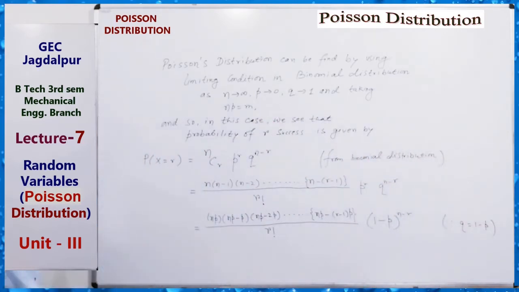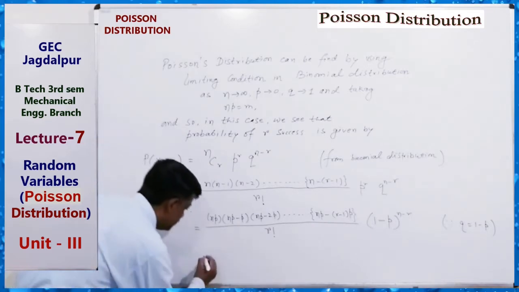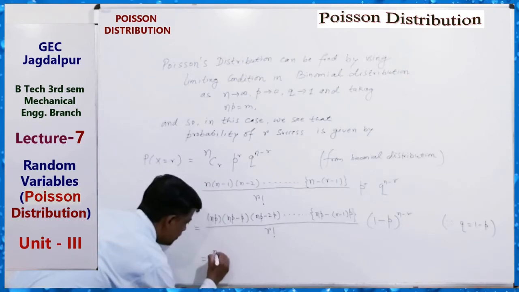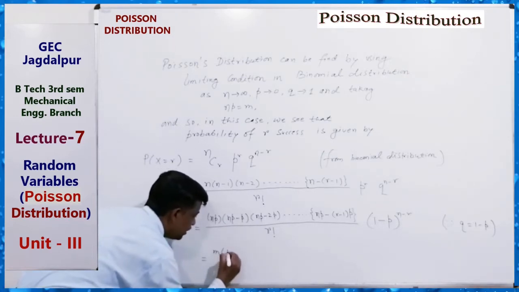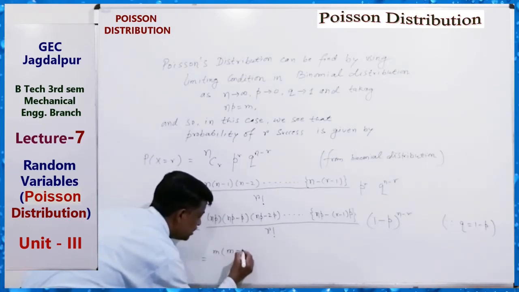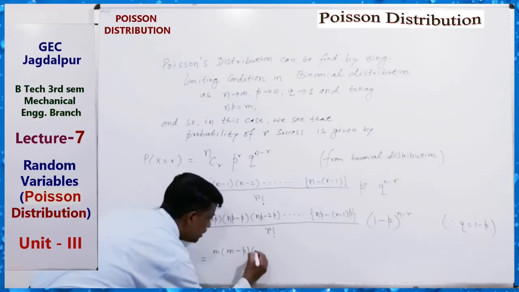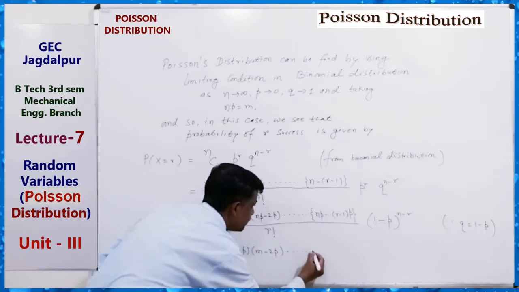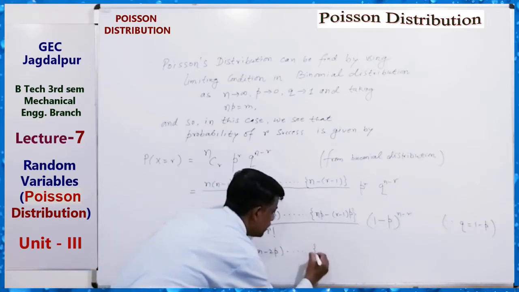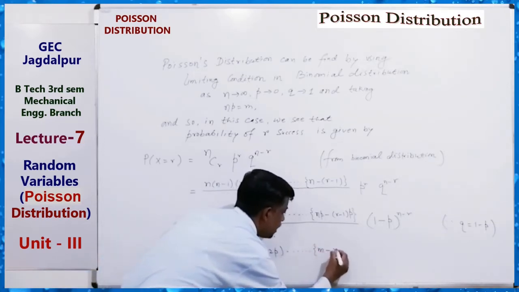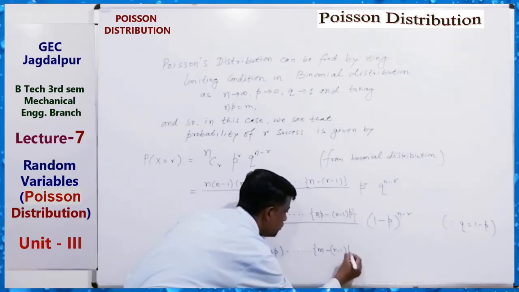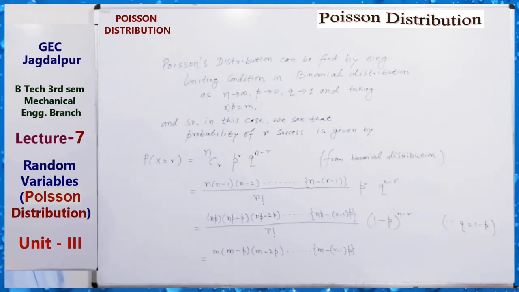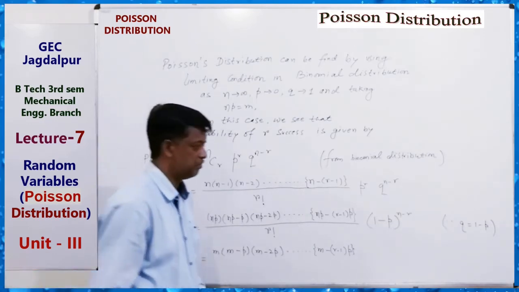Now put np equals m: here m minus p, here m minus 2p, up to m minus (r-1) into p. We just put np as m.